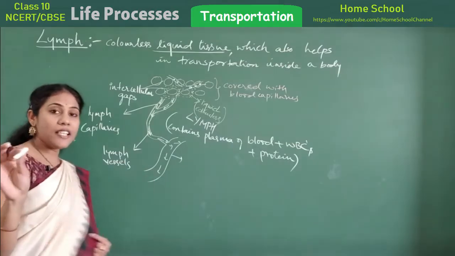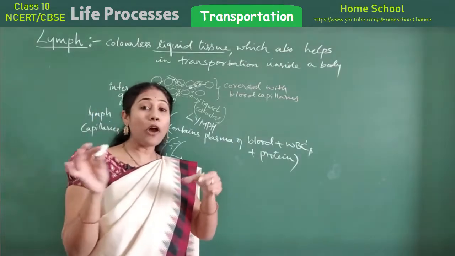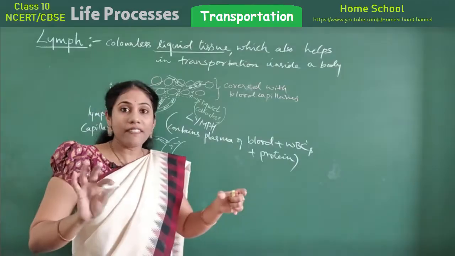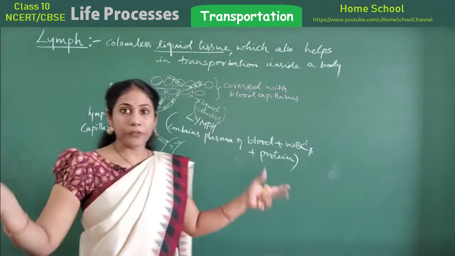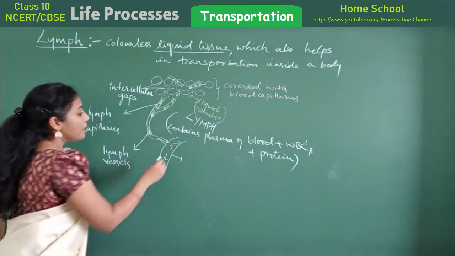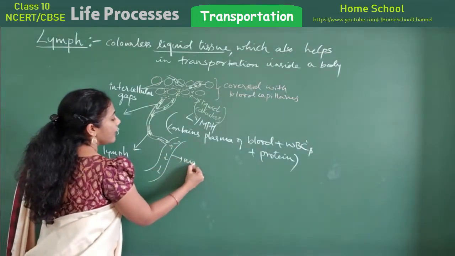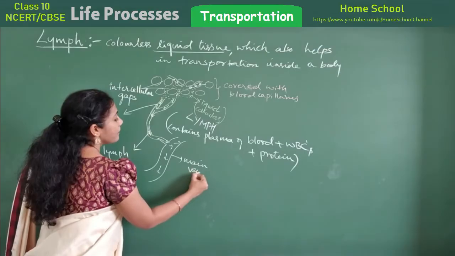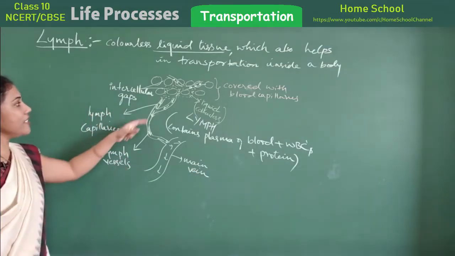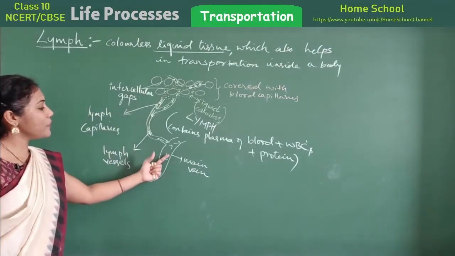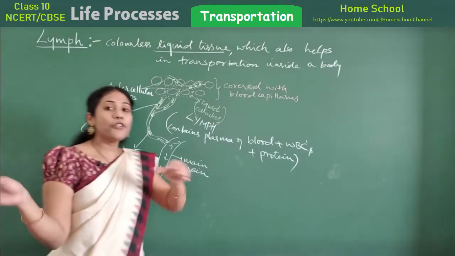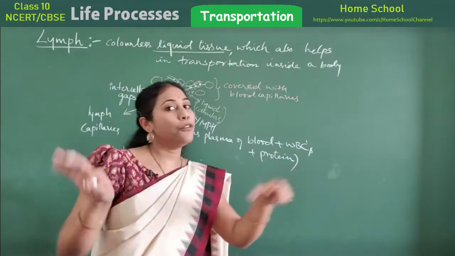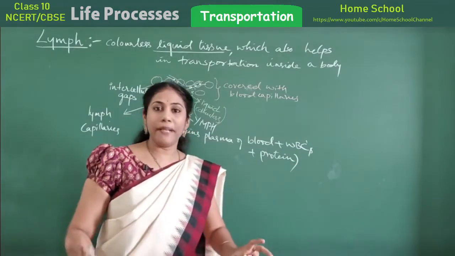The vena cava is the one which will collect deoxygenated blood. The vena cava is nothing but the branches of the main vein. That network is called the vena cava. This is what we call the main vein. So ultimately, where is our lymph getting passed to? Lymph is finally moving to the vein. From the vein it will directly move to the heart. It will get mixed up in the blood now.